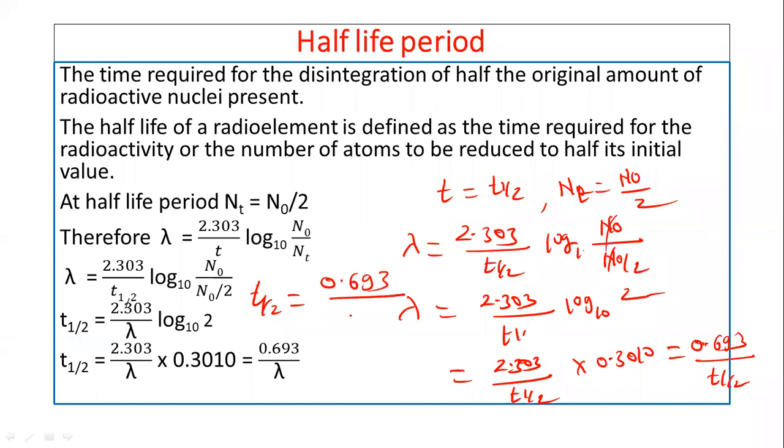In this way, we can derive the expression for the half-life period. So what is the half-life period? The time required for disintegration of half of the original amount of the radioactive nuclei present. So this is about the half-life period of the radioactive element.